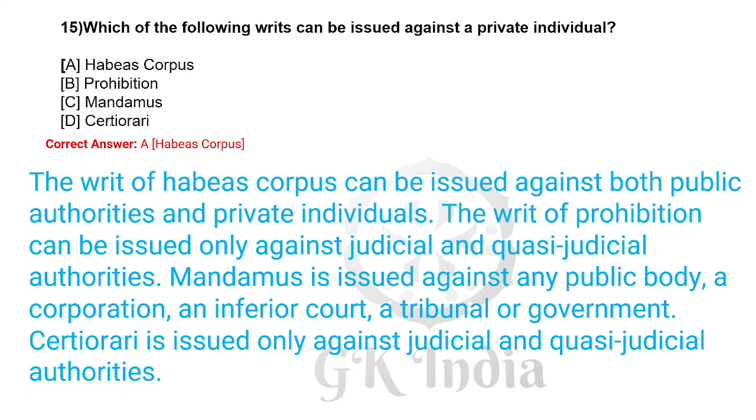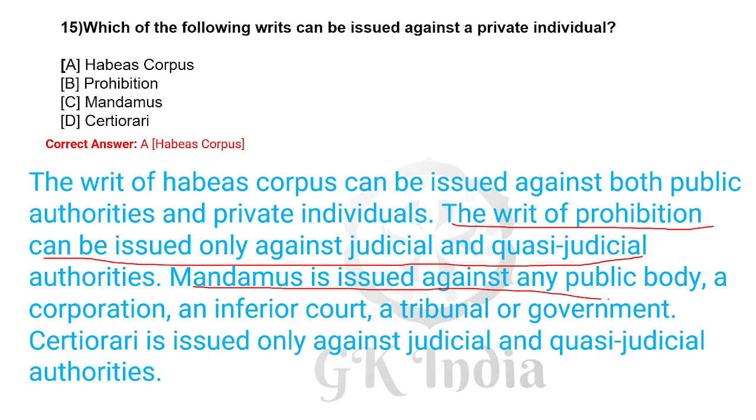Writs of habeas corpus can be issued against both public authorities and private individuals. The writs of prohibition can be issued only against judicial and quasi-judicial authorities. Mandamus is issued against any public body or corporation or inferior court or tribunal or government. Certiorari is issued only against judicial and quasi-judicial authorities.